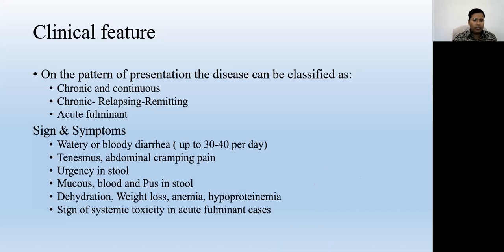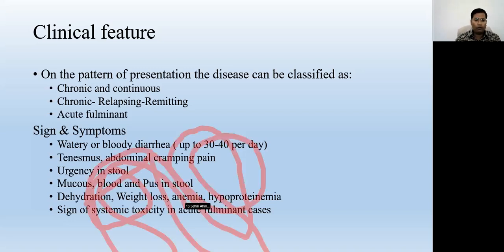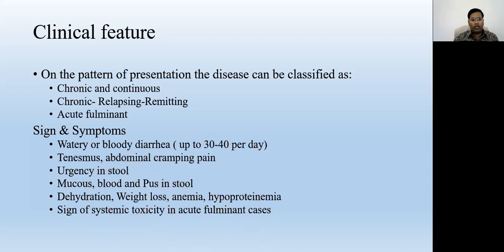And if the condition is chronic and long standing, patients may have dehydration because of severe diarrhea, weight loss because of malabsorption of food, and anemia. Hypoproteinemia occurs due to the loss of blood and the loss of mucus. Mucus is also protein. In fulminant cases, there may be signs of systemic toxicity, such as fever and other systemic signs and symptoms, malaise, body ache, and other systems may be involved.